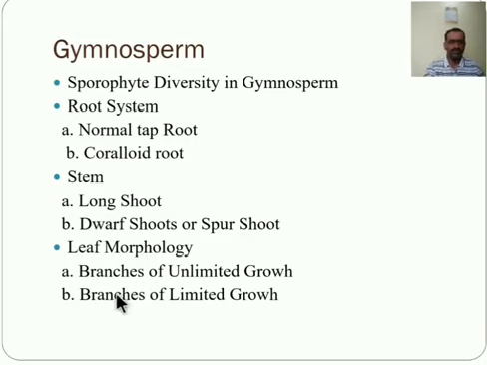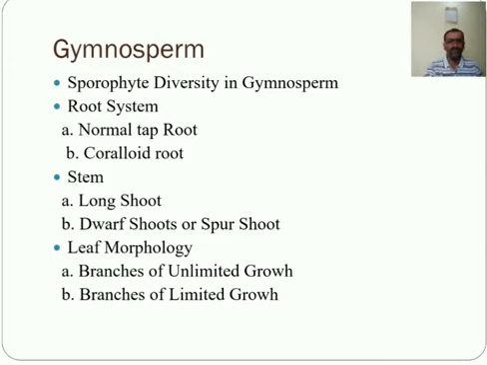Next one is the leaf morphology. Here, branches are divided into branches of unlimited growth and branches of limited growth. The first one, branches of unlimited growth, grow indefinitely and arise at regular intervals as lateral buds on the thick trunk. They spread horizontally and give a pyramidal shape. It looks like a pyramid. These are the branches of unlimited growth.